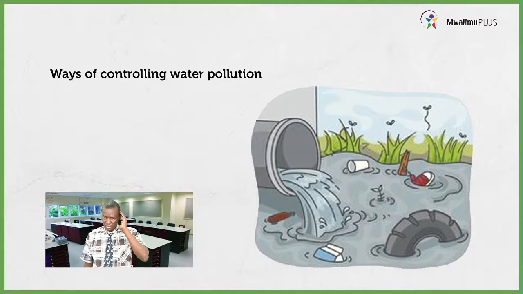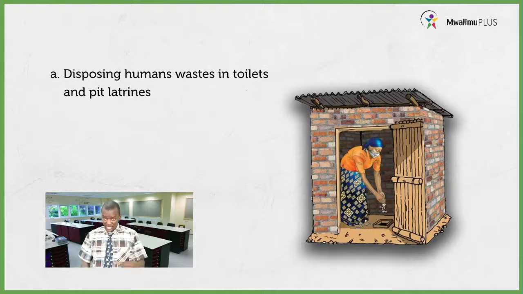Let us go to step 1. Are you able to see there? Very good. There we have a pit latrine. So if you look at in that pit latrine, there is a person there. So it means this person is trying to dispose human waste properly. Learners, if you want the water sources to be clean, then you are supposed to involve the use of toilets and pit latrines, just like you are able to see there. That is one of the ways of controlling water pollution.